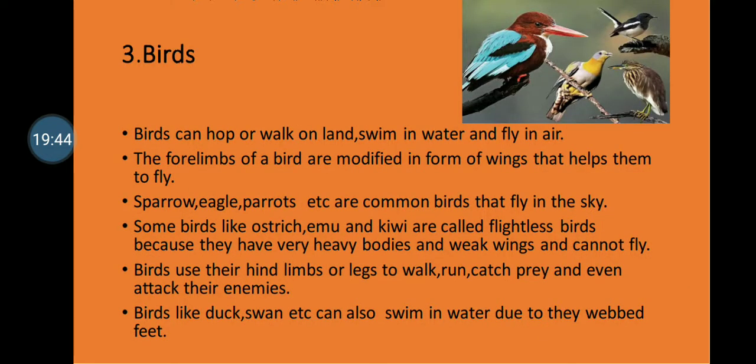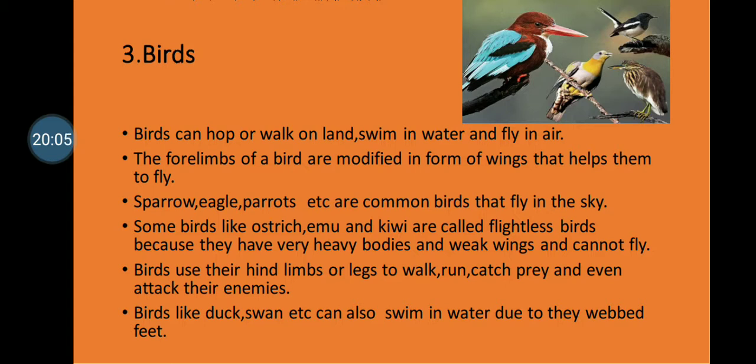And the third one is the birds. Birds can normally hop, walk, swim, and also fly. We have seen all of this, right? The forelimbs of the birds have been modified in the form of wings, which helps them in flying.